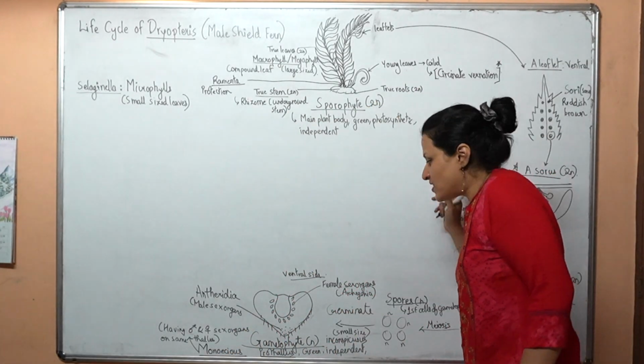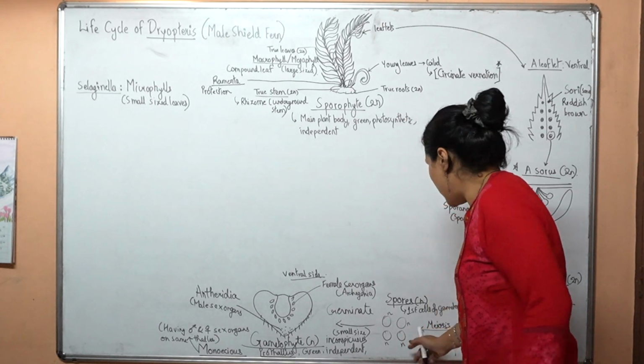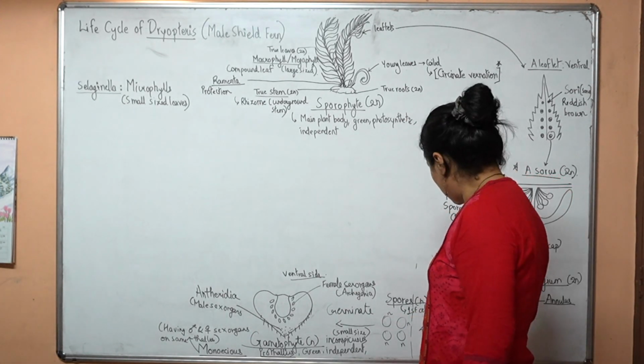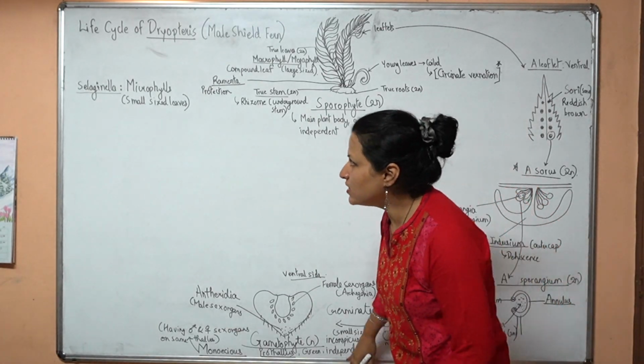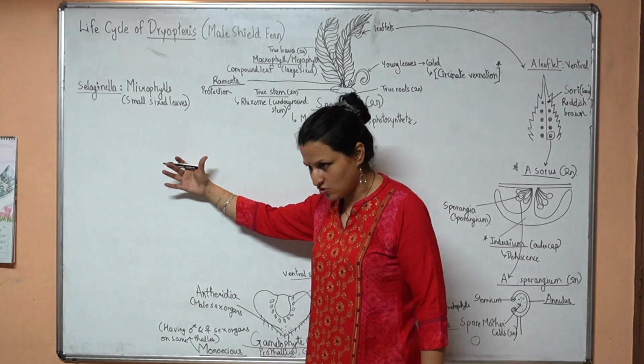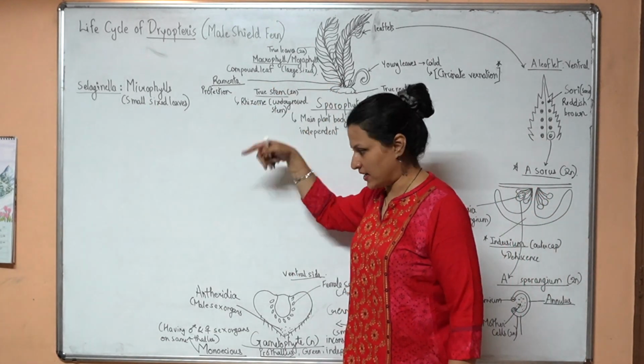So one generation has given rise to the next generation. At this point, the next generation has been formed. If you see, 2n has given rise to n. And now we are at the n stage. How this n should ideally form the next 2n, then the life cycle will be complete.